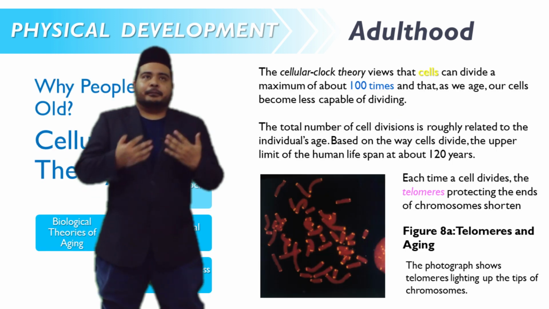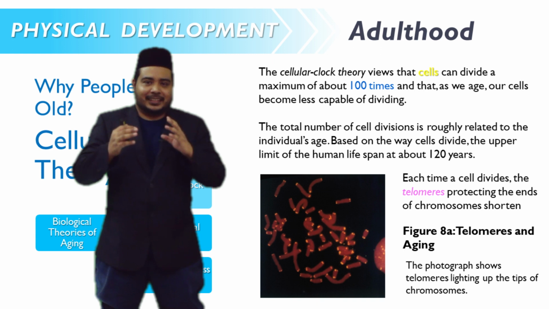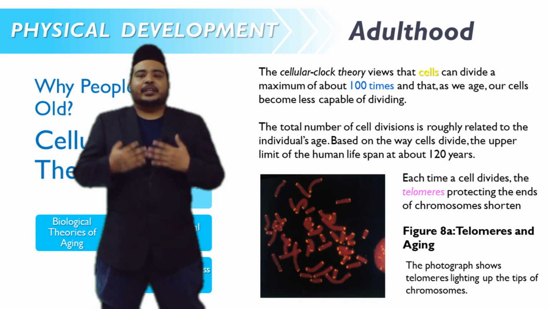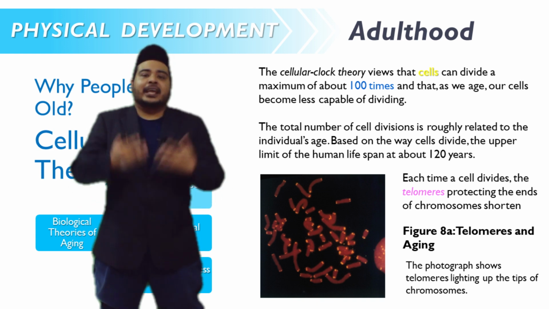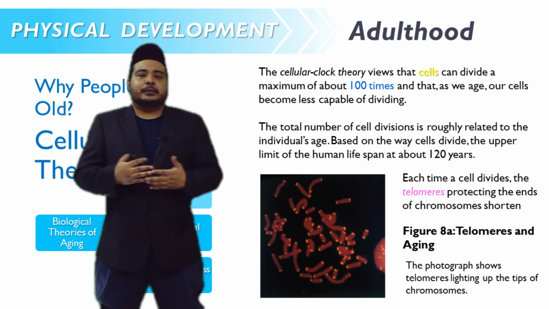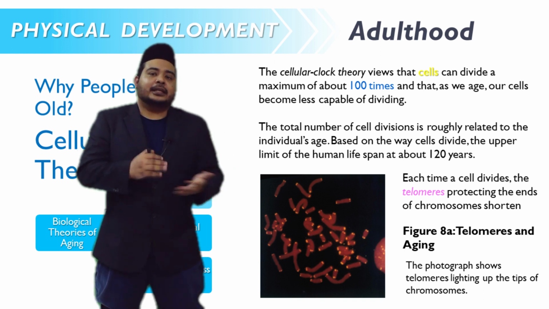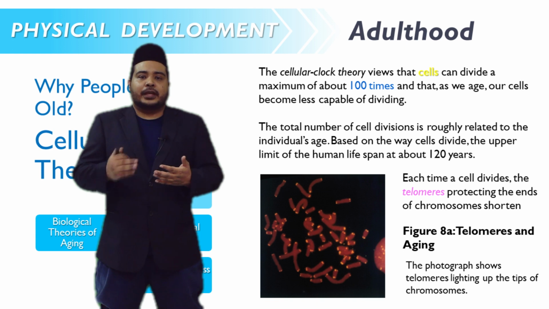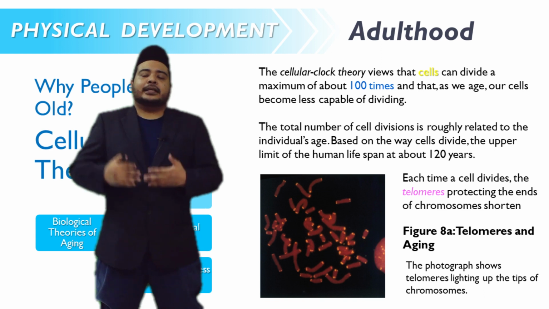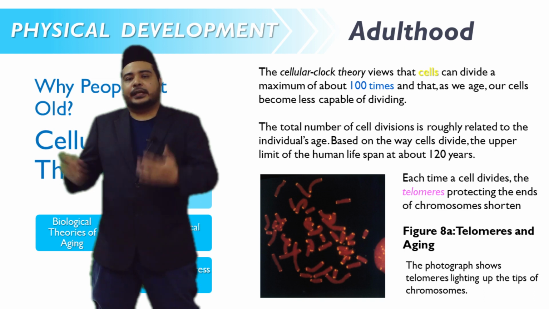The first biological theory of aging is cellular clock theory. In a nutshell, why do we get old? Because our body cells can no longer divide. The cellular clock theory views that our cells can divide a maximum of about 100 times. In terms of age, our cells become less capable of dividing. The more they divide, the less their ability to divide.